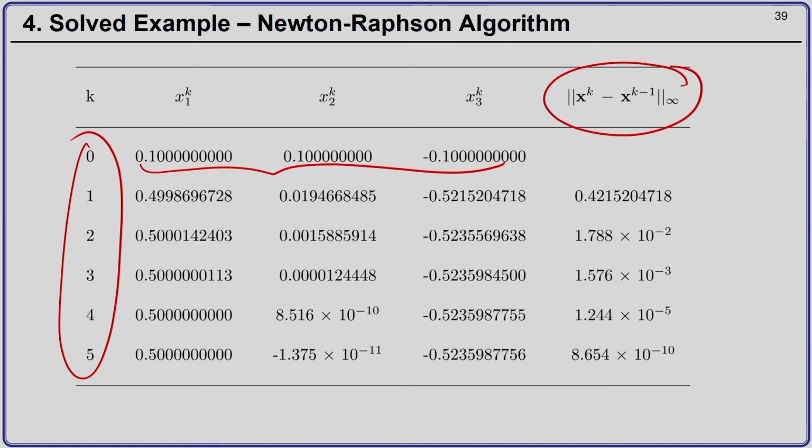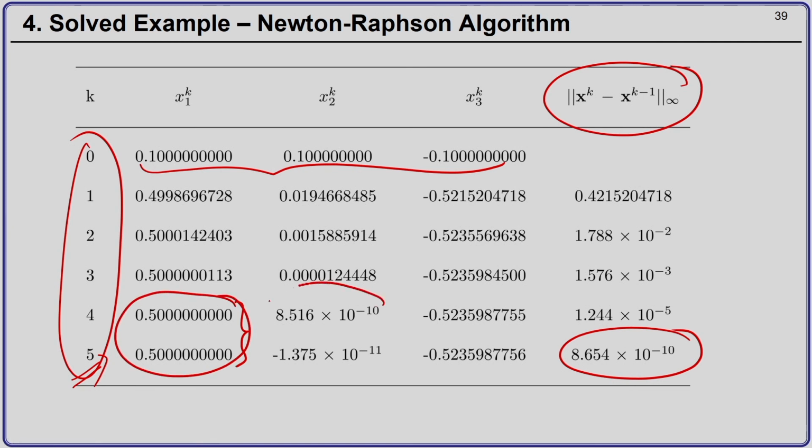Now, if I do this, I see that after 5 Newton-Raphson iterations, my error has gone down to 8.654 into 10 to the power minus 10, and you can see already that the first solution has converged till the 10th decimal place, my second solution has converged till the 10th decimal place, and even my third solution has converged at least till the 9th decimal place, and only there is a small change at the 10th decimal place. You have 5 here and you have 6 here.